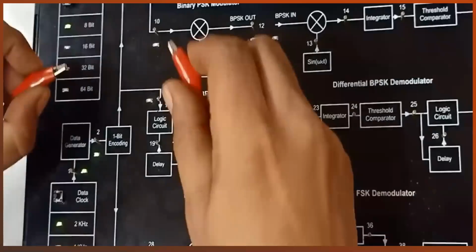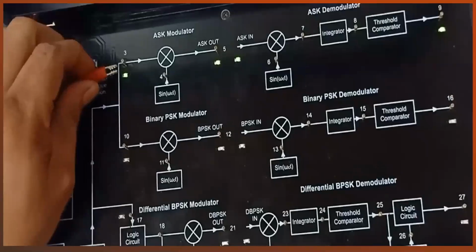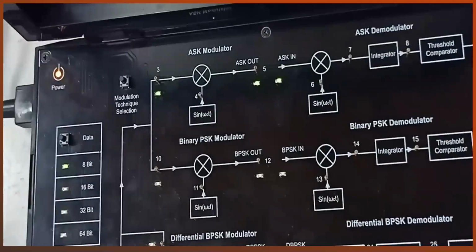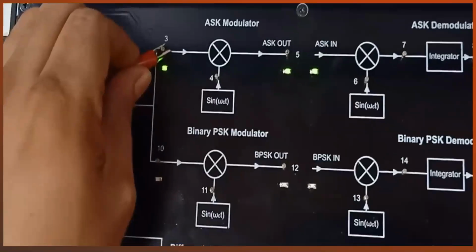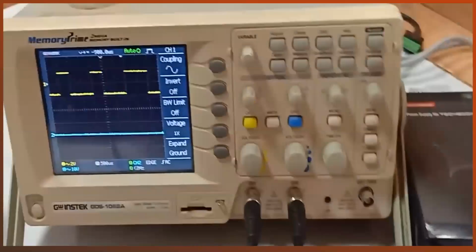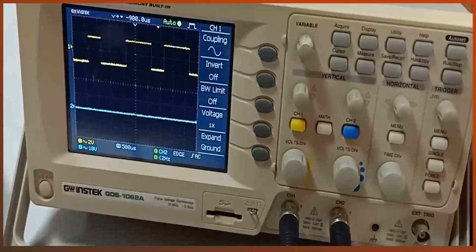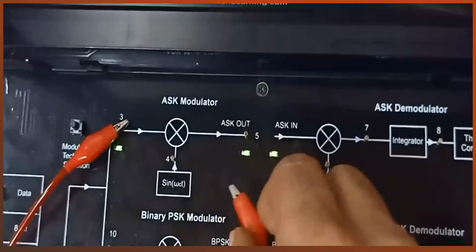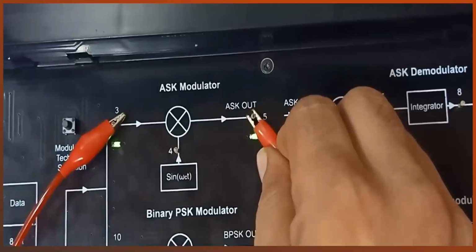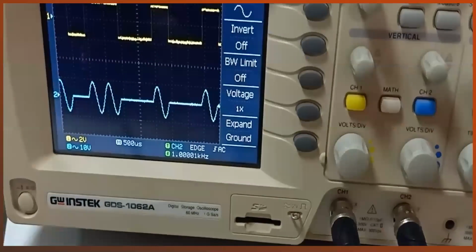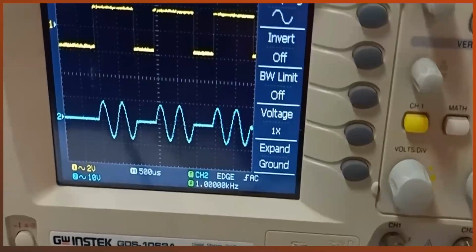Suppose we have this data bit information in the form 1010, and after modulating with sin omega ct, the output of the ASK modulator is this. So here we can see the modulated output.